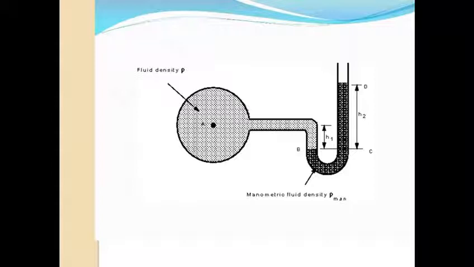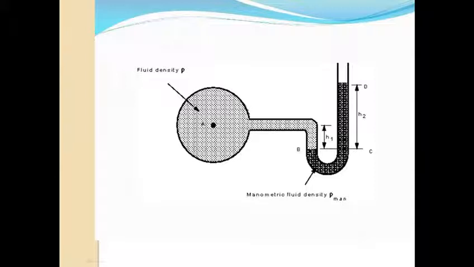So one property of liquids which we have learned in the previous lectures is that at the same depth in a liquid, the pressure is the same. So the pressure at point B and the pressure at point C will be equal. Here we can say that the pressure is due to the liquid or the gas which is enclosed in this container.